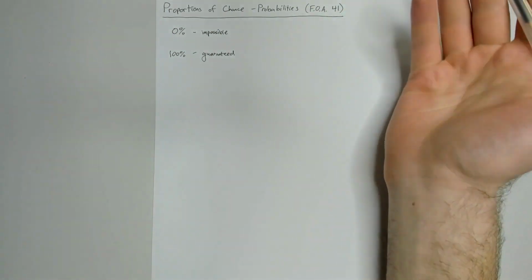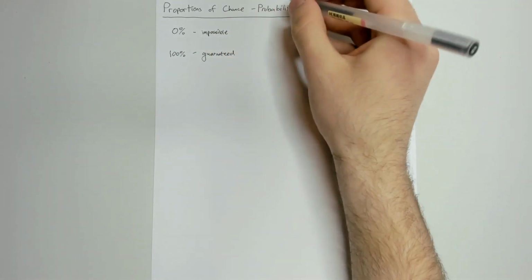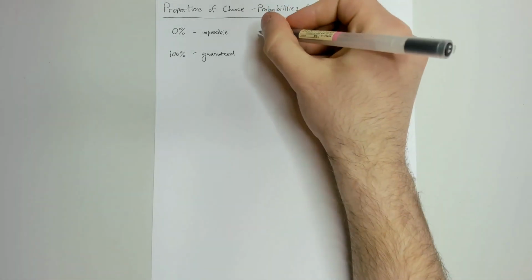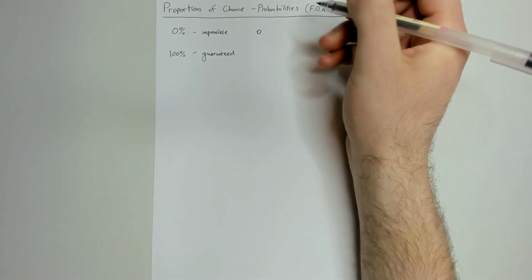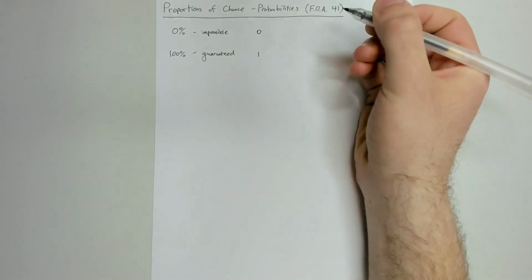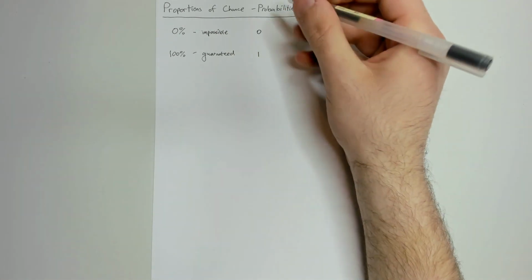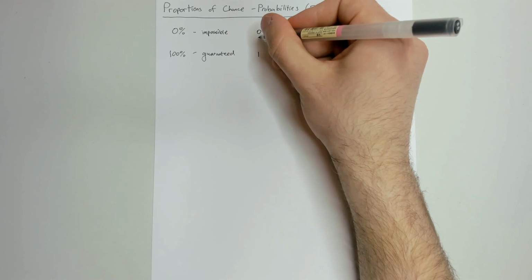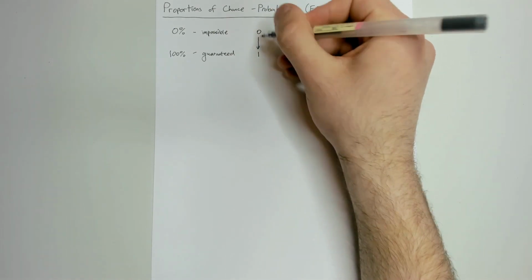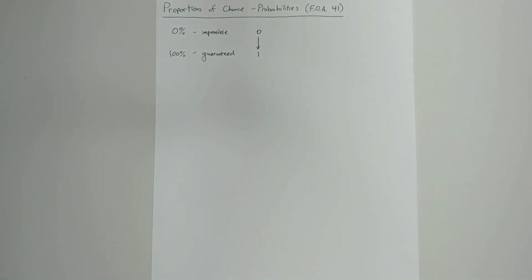If we convert these into proportions or fractions, we know 0% converted into something without a percent would just be 0, because 0 over 100 is 0, and 100% is 1, since 100 over 100 is 1. So if we're thinking about proportions, that means it ranges between 0 and 1, from impossible to guaranteed. And so unlike percentages, which can sometimes go over 100%, when we're looking at them in the context of chance, in the context of probabilities, we're always going to be stuck between 0 and 1, because it doesn't really make much sense to have something that's even more than guaranteed or even less than impossible.